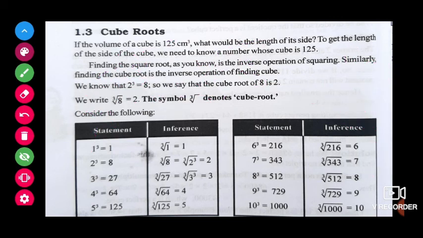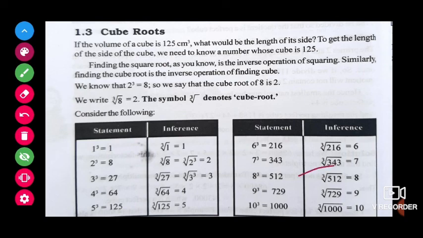Here some of the cubic roots we have given, like cubic root of 64. So 4 cube we can write. So cube and cubic root will get cancelled. Cubic root of 125. So 5 cube and cubic root will get cancelled. So cubic root of 125 is 5. Same way, this and all we will get.